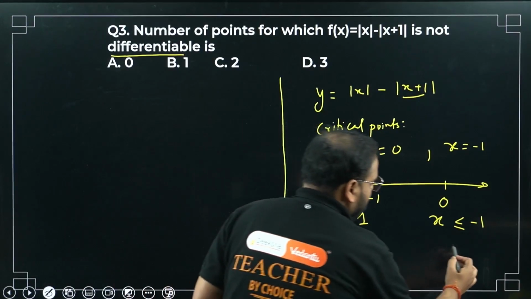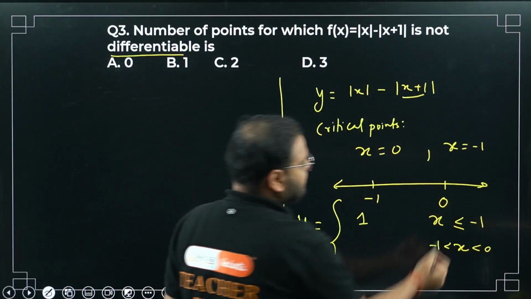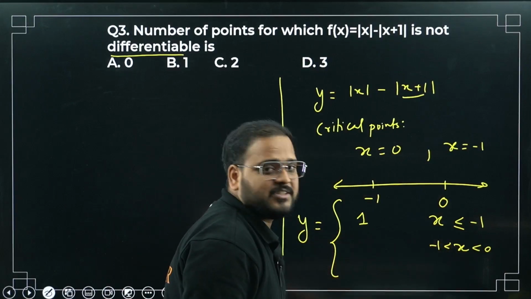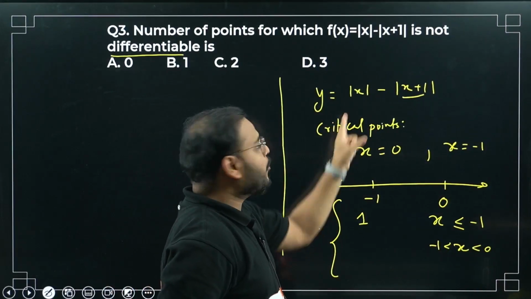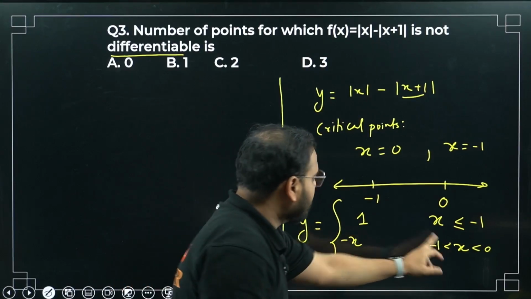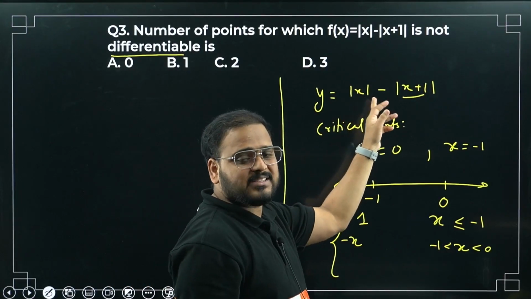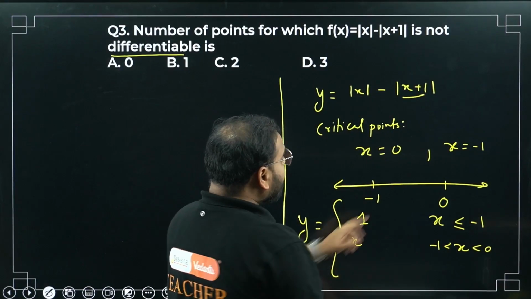Okay. x starts from where? Minus 1 and goes till 0. The critical points are minus 1 and 0. Between minus 1 and 0, think about it. This value, minus 0.5, will open with again a negative sign, so minus x. Minus 1 to 0, x is negative. Minus 0.5 is negative, so negative sign.